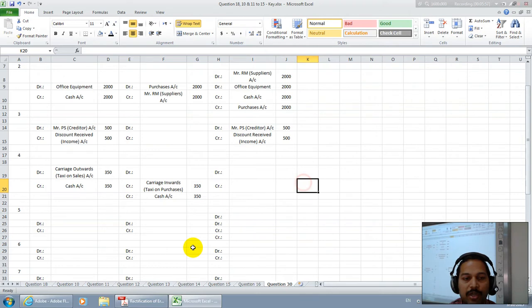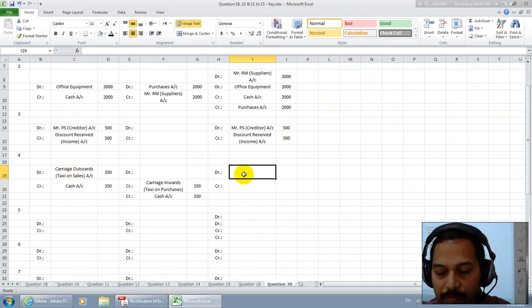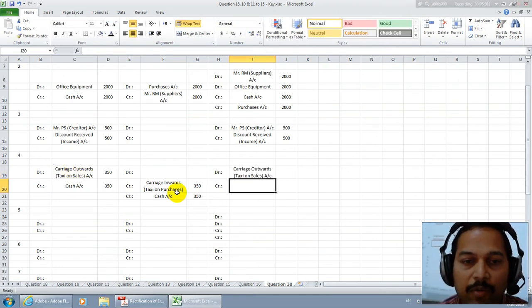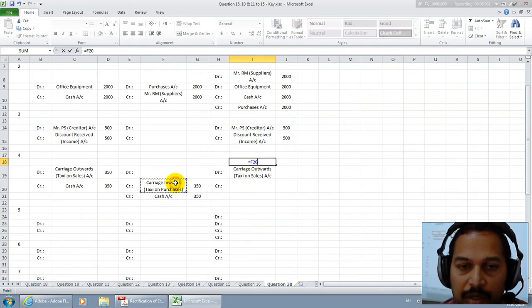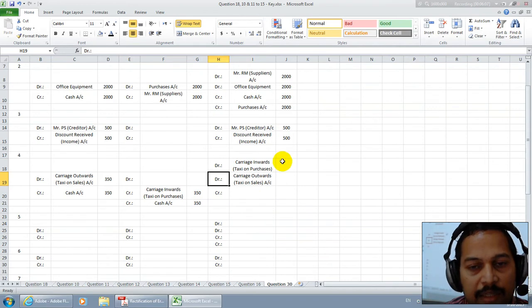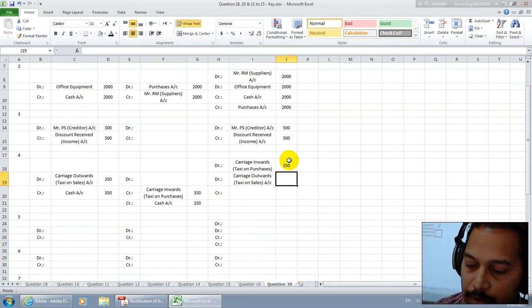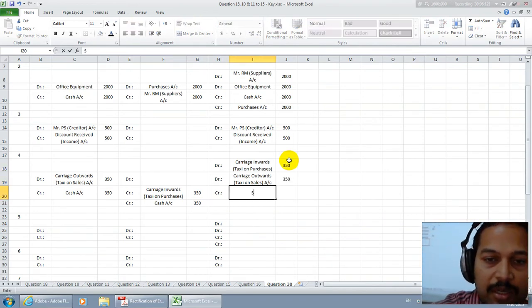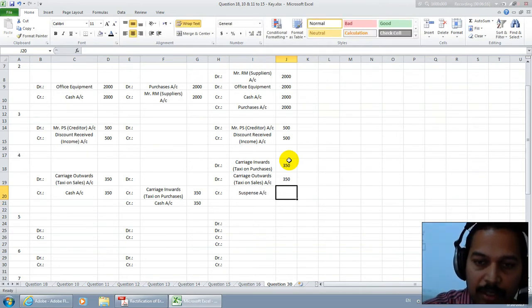Now how to post here? We want carriage outwards, therefore debit carriage outwards, and we don't want carriage inwards, therefore debit carriage inwards. Nothing else to post here, 350 and 350, therefore suspense will come on the credit side, suspense account with the double value, that is 700.